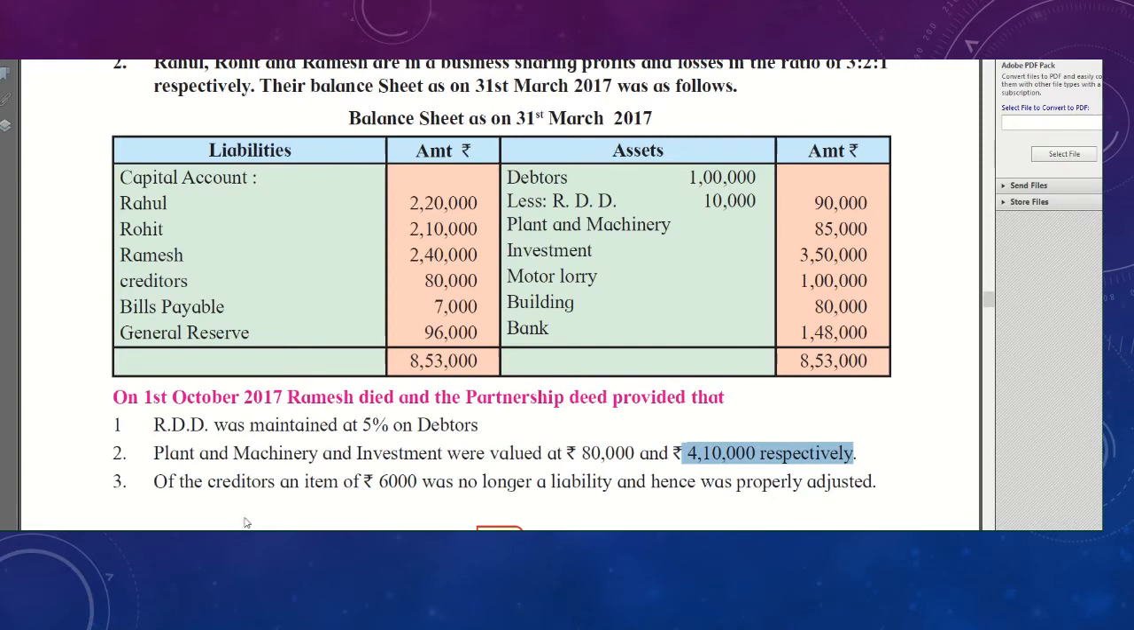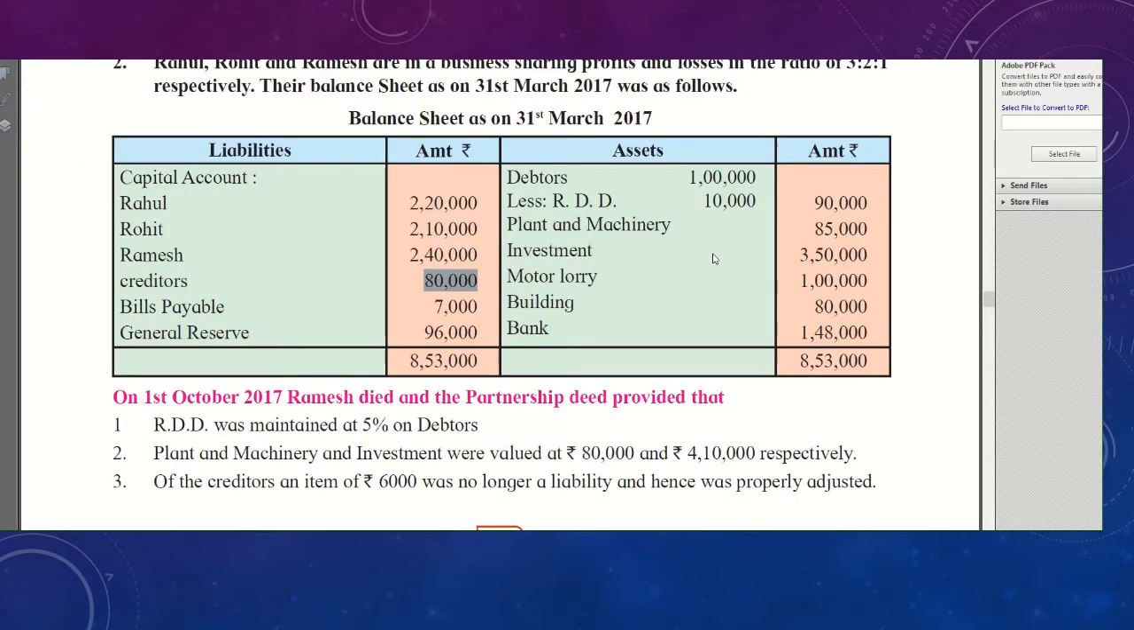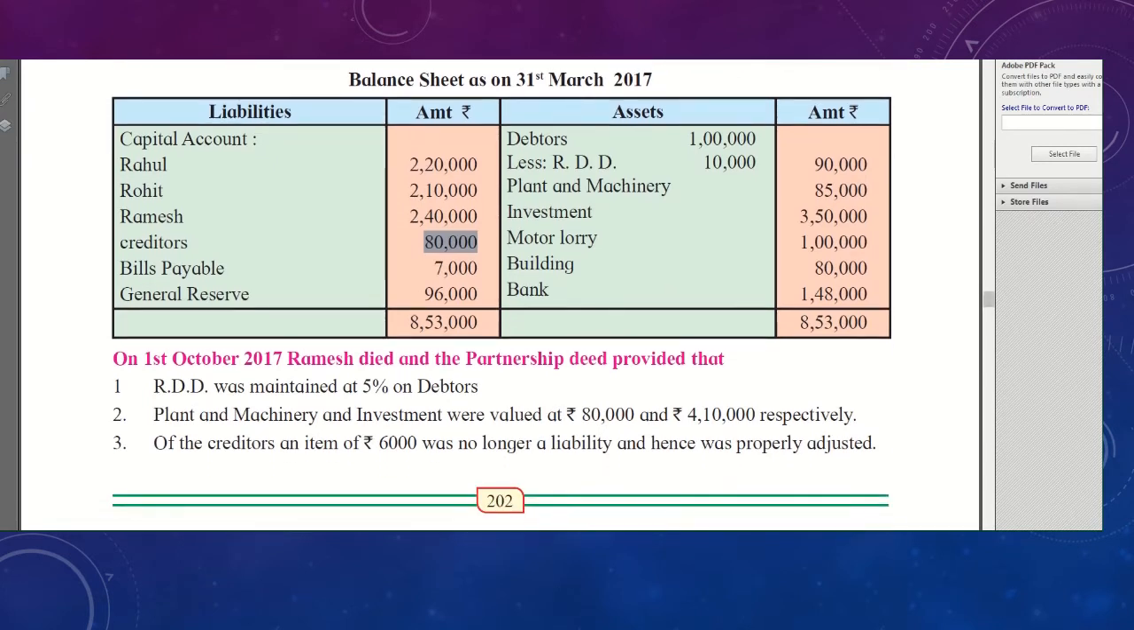After that, of the creditors, whatever the creditors amount is there, 80,000 creditor is given to you. Okay, so 6,000 is no longer a liability. So out of 80,000, 6,000 is not a creditor. So this is the benefit for the company. Creditor is decreased. So the entry will be creditors account debit to profit and loss adjustment account. So creditor will also be recorded on the credit side by creditors account. 6,000 I have written.